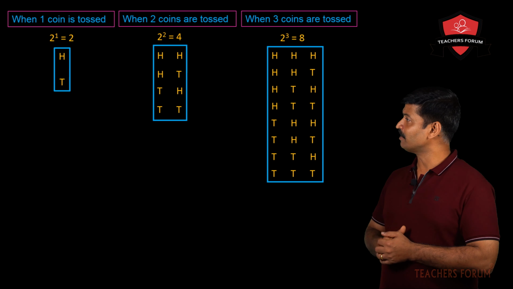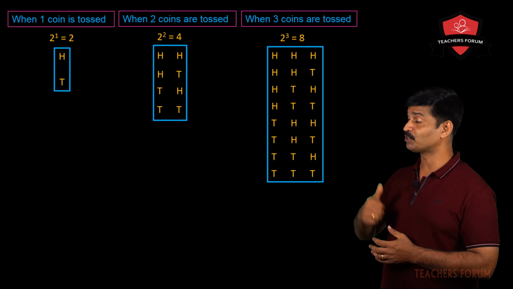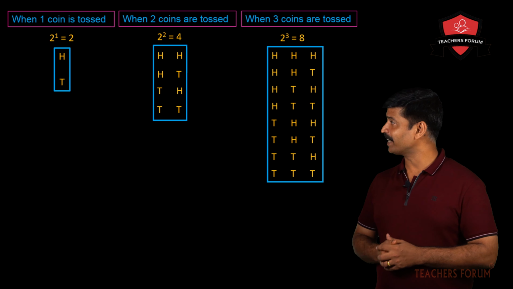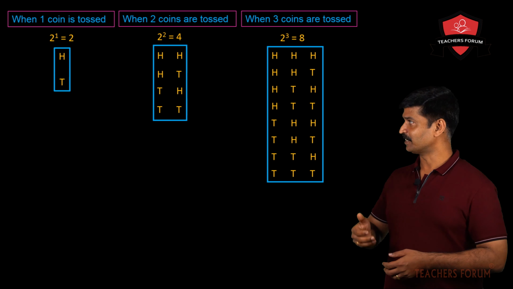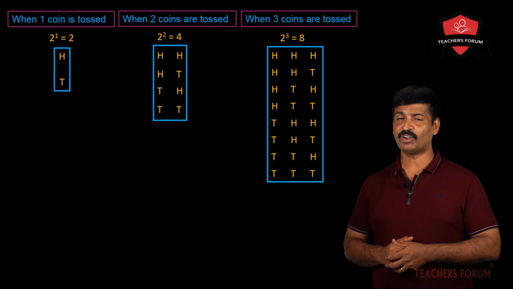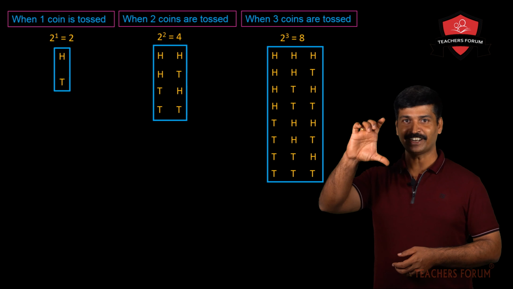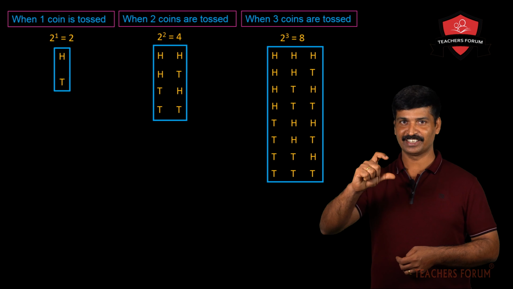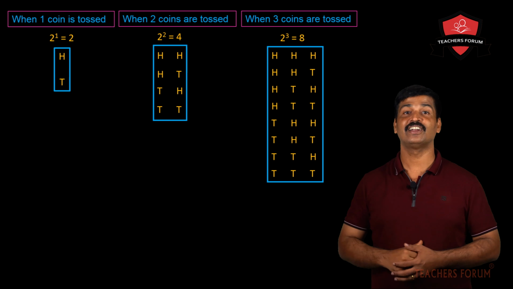Now it will be easy for you when 2 coins are tossed. How many possibilities are there? 4 possibilities. So how can you write it? First you write 2 heads, 2 tails. Then head, tail, head, tail. The third case, when 3 coins are taken: head, head, head, head, tail, tail, tail, tail, that is 4 heads together, 4 tails together. Then 2 heads, 2 tails, 2 heads, 2 tails, like that. The final column, head, tail, head, tail, head, tail, and so on.